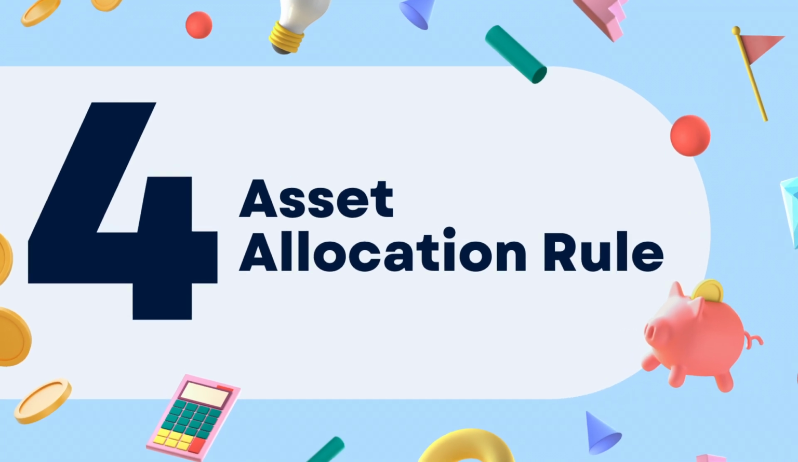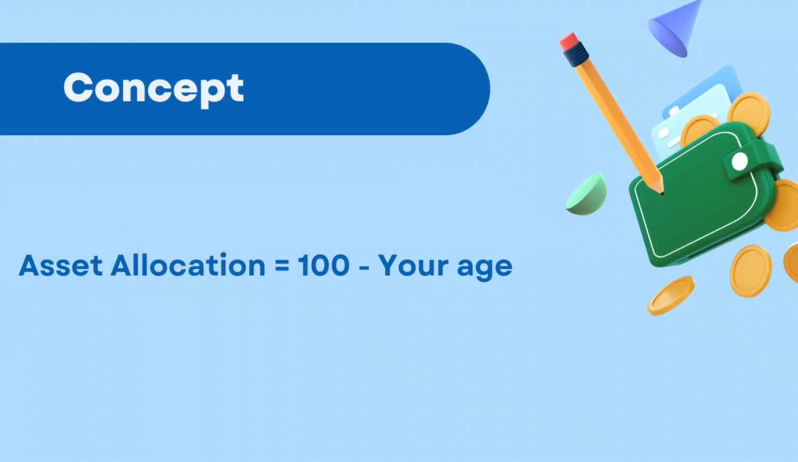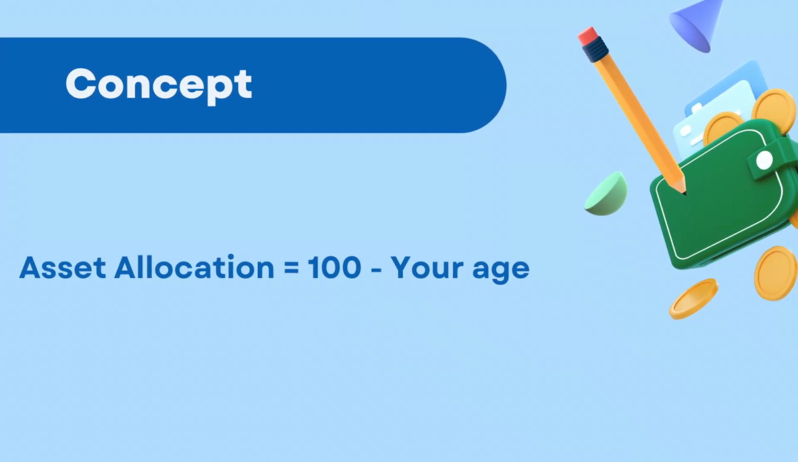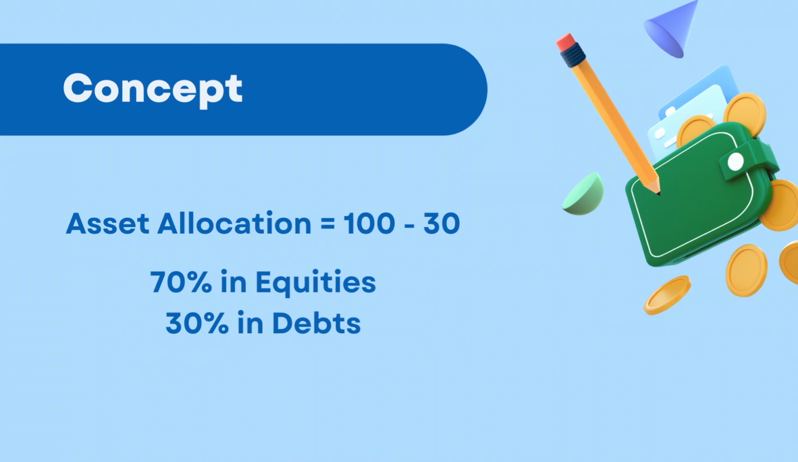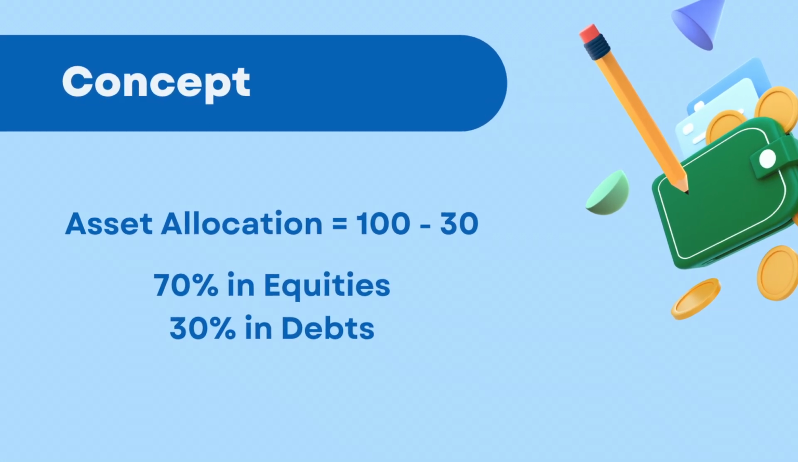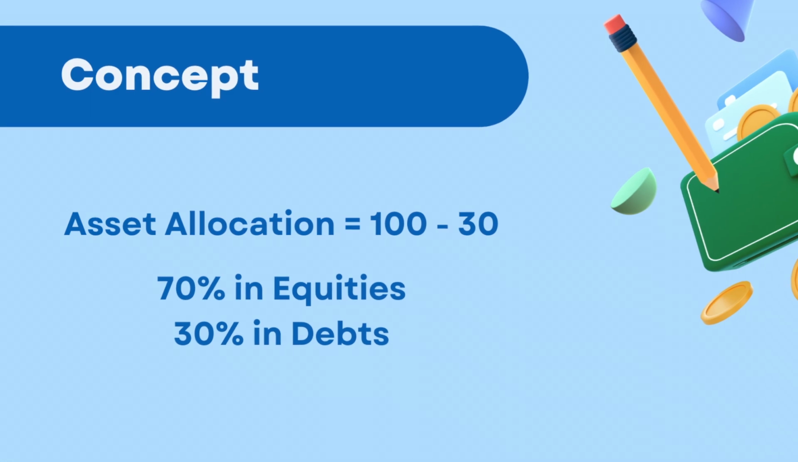Rule number 4. Asset allocation rule. How to divide the asset allocation? It's very simple. Everyone will have confusion about how much percentage to invest in equities and how much in debt vehicles. It's very simple. Subtract your age from 100. That is how we need to divide the asset allocation. For example, if your age is 30, subtract it from 100. So 70% you can invest in equity vehicles, 30% in debt vehicles. As you grow older, you need to increase your debt proportion versus equity, because the risk is much lower in debt vehicles. Equities are prone to market risks.